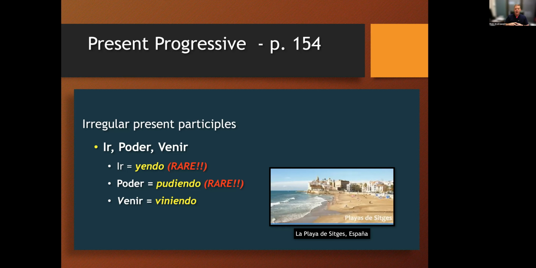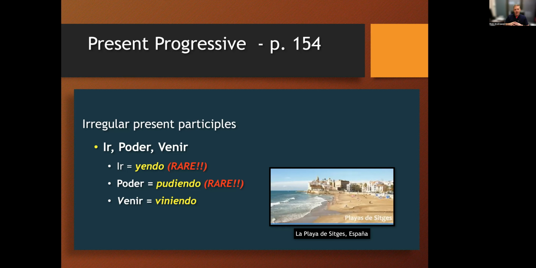Poder, we talked about on the last slide that on IR verbs, if it's O to UE, it goes to O to U. That doesn't happen very much for ER verbs, but poder is one exception. So it's pudiendo. So it's not podiendo and it's not puediendo. It does stem change in the present tense, but not in the participle. It goes O just to U instead of UE.